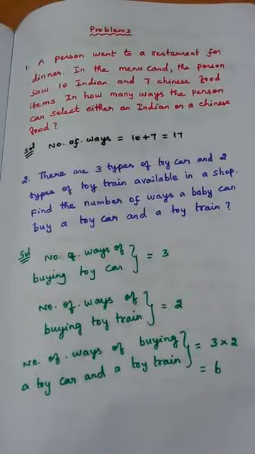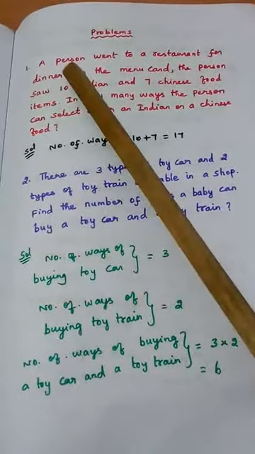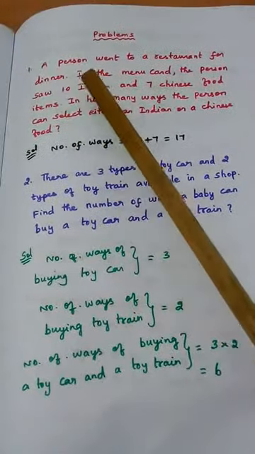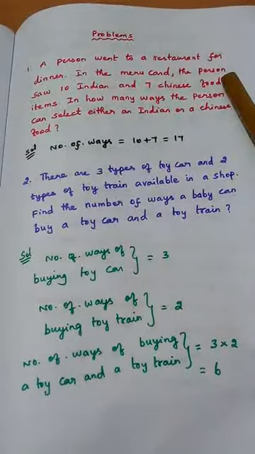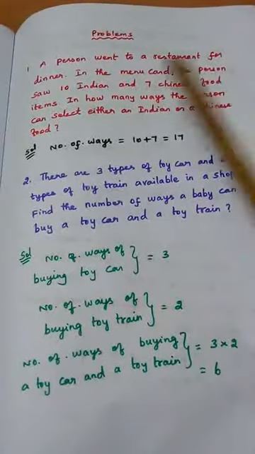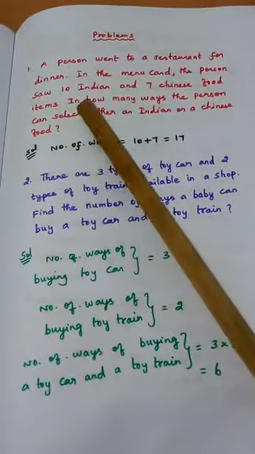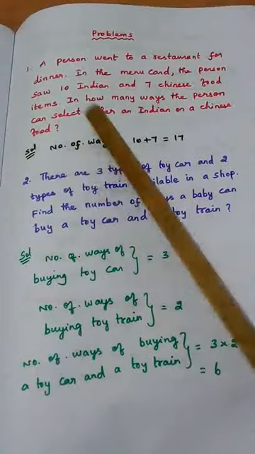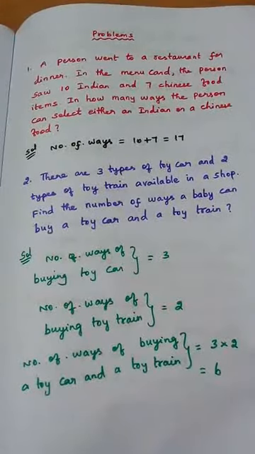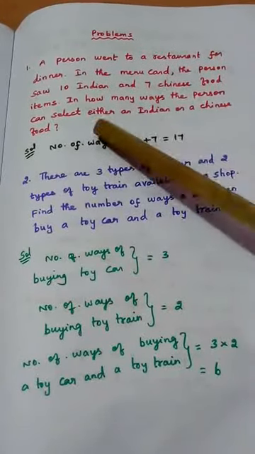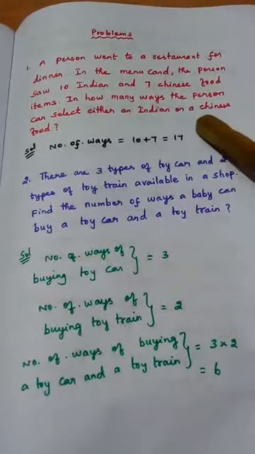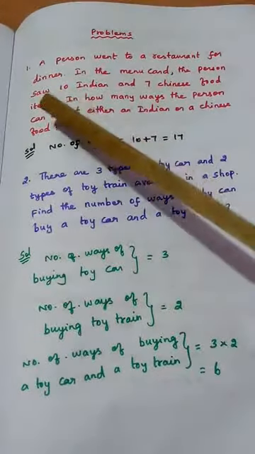Problem number 1. A person went to a restaurant for dinner. In the menu card, the person saw 10 Indian and 7 Chinese food items. In how many ways can the person select either an Indian or a Chinese food? So what is the meaning? The person has to select a food. Either it may be Indian or it may be a Chinese food. No restrictions are there.